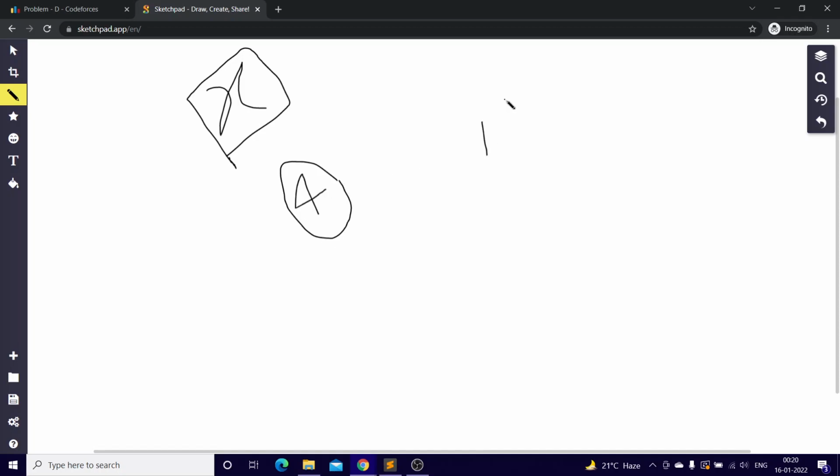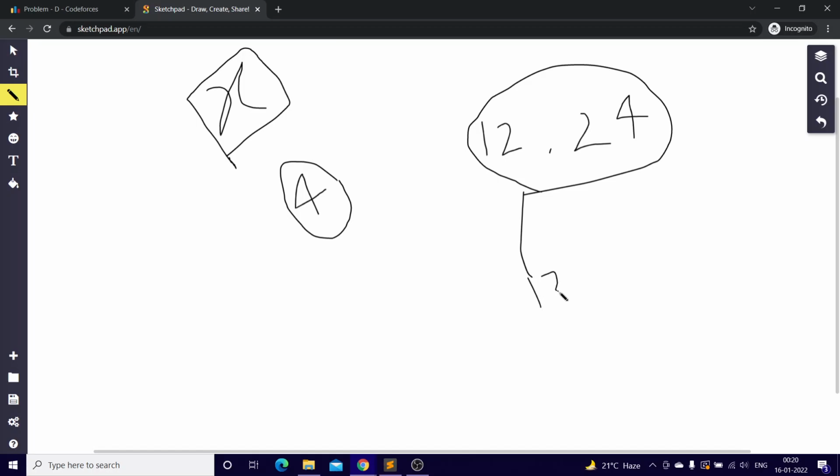So suppose the array has 12. It also has 24. So is the GCD of 4 possible? Here the GCD of 4 is not possible because the GCD of these two numbers is 12. So when do you think we will get the GCD of 4? Let's just take this example only. If you do 12 by 4 and 24 by 4, what you will be getting is a 3 and a 6.